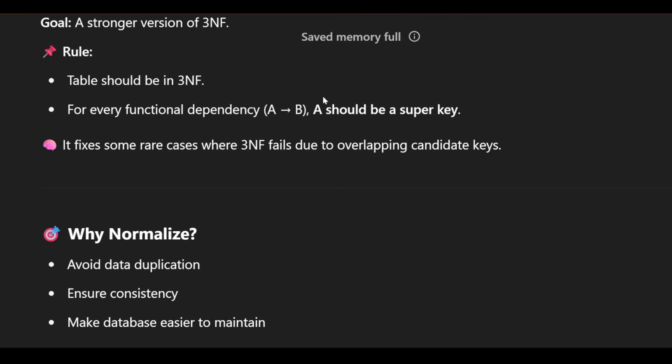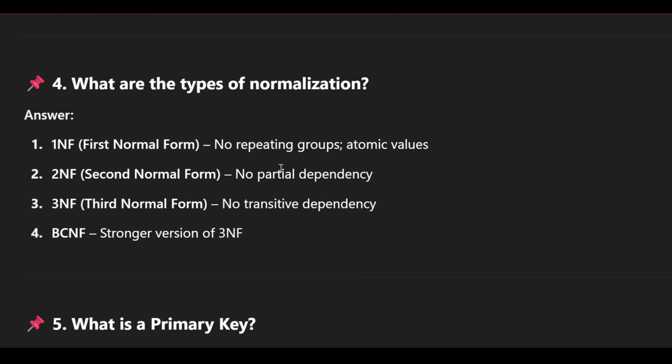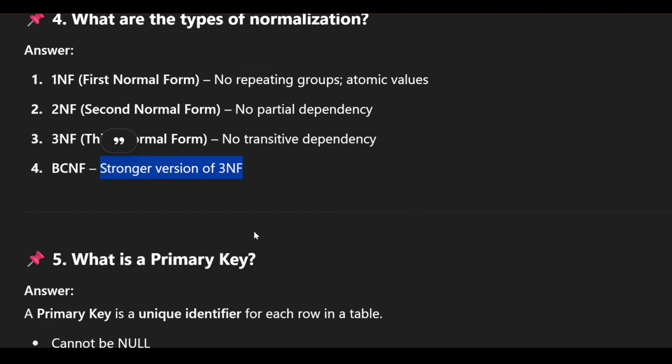So what you need to know is why we use normalization: to avoid duplication, ensure consistency, and make the database easier to maintain. These are the small points you need to remember. If anyone asks you what is 1NF, remember there are no repeating groups and values are atomic. In 2NF there is no partial dependency, in 3NF there is no transitive dependency, and BCNF is a stronger version of 3NF.